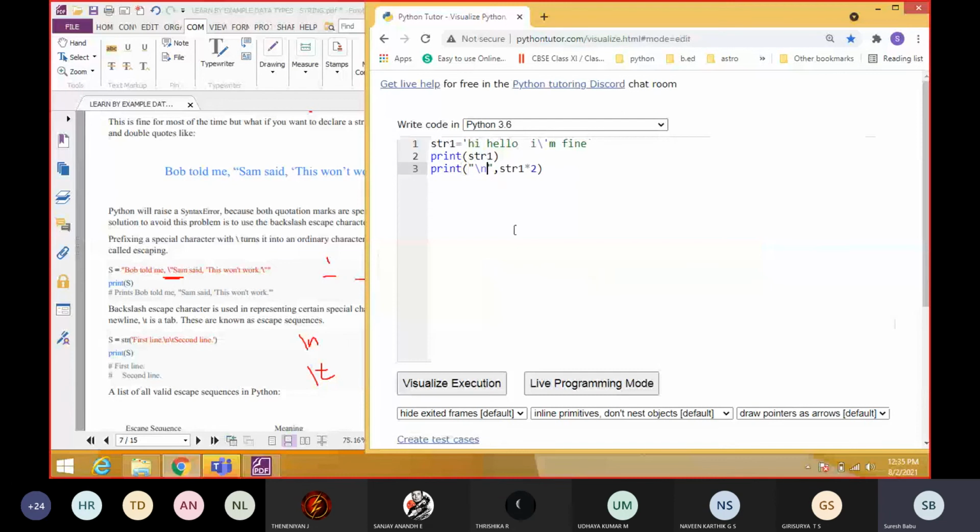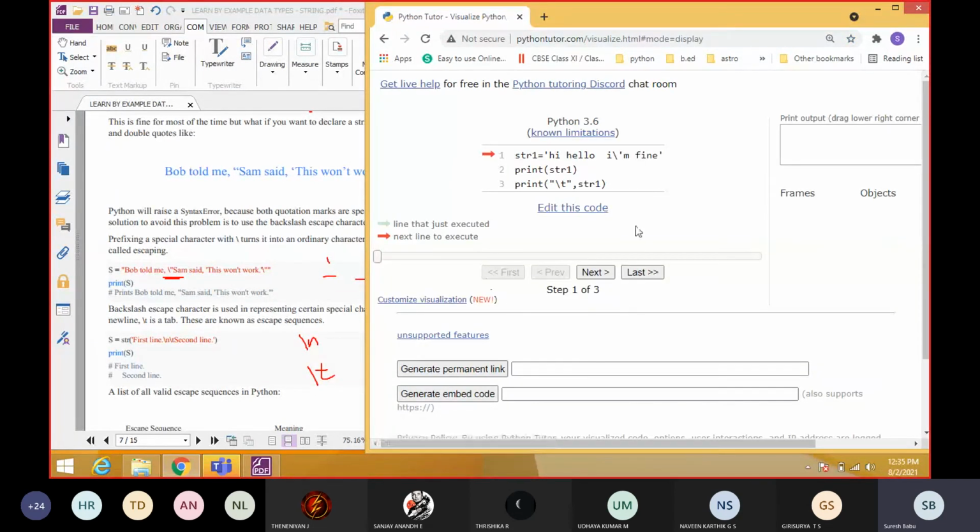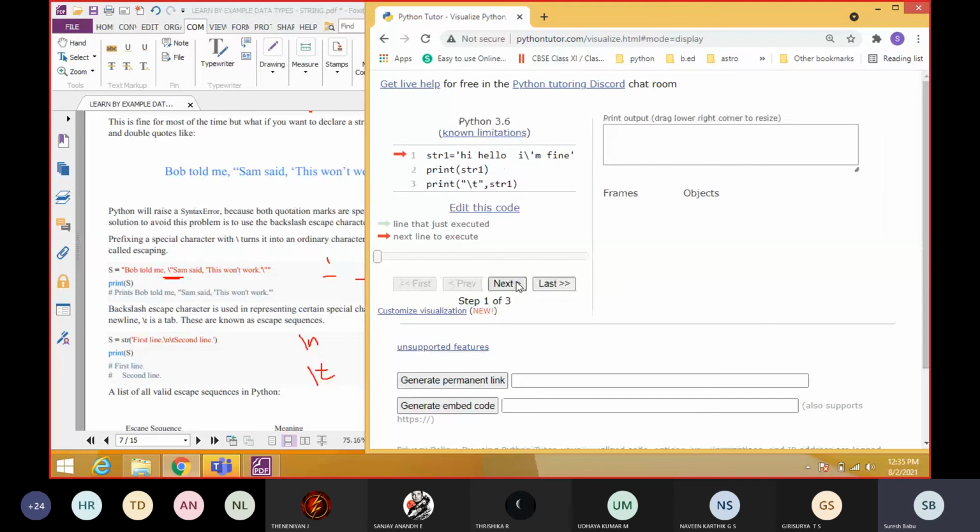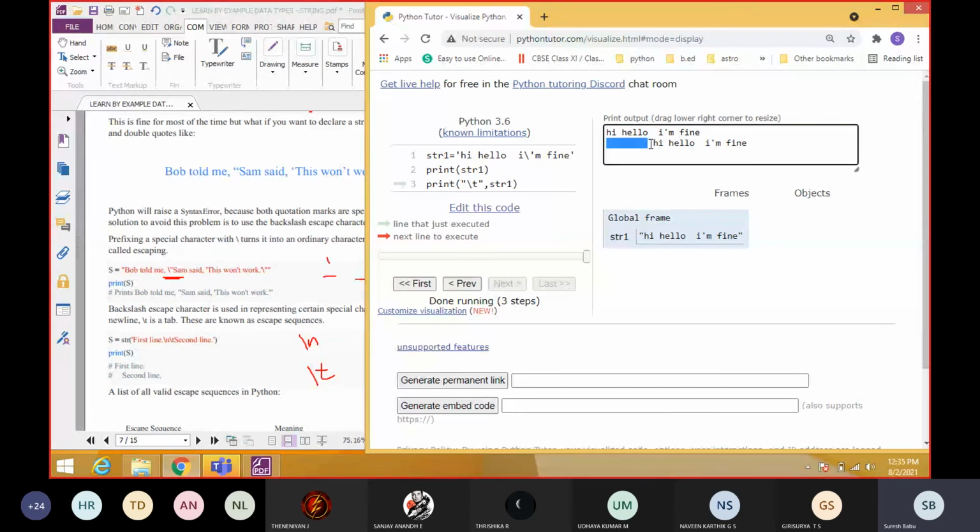Then slash t. Instead of slash n, if I provide slash t, what will happen? I am deleting the star 2, so I am giving slash t. Slash t means tab, it gives a tab space. See, first it will produce hi, hello, I am fine. Next, it gives a horizontal space. Understood, students? Slash t produces horizontal space. These are common escape sequences we use in Python programs.